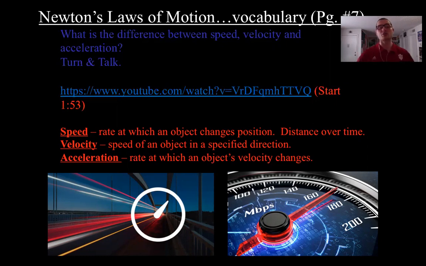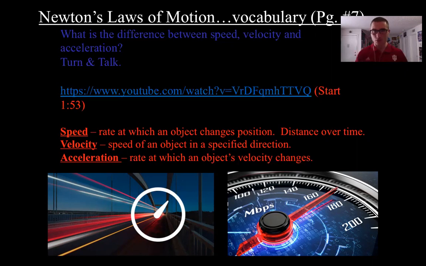Then velocity is what I mentioned earlier, which is the speed of an object in a given direction. So if it involves a certain direction, north, south, east, west, it's going to be velocity. So velocity is speed, just with a specific direction. Speed is just movement over a given period of time, okay? And then acceleration is the rate at which an object's velocity changes, right? So the rate at which it's going to increase or level out and be at a steady pace, right? So that is acceleration.